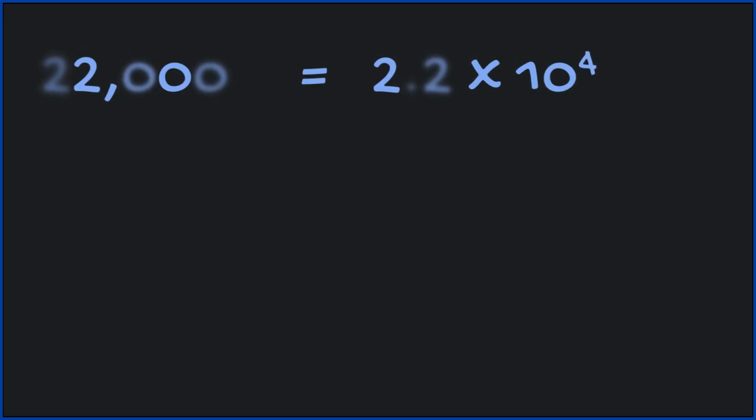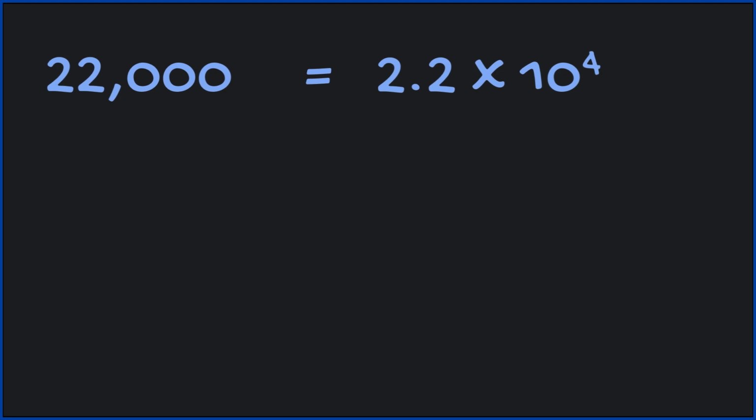Now the second method involves shifting the decimal point. Let's apply this method to the first example we worked on to confirm our answer. So in the first example, we said 22,000 can be written in scientific notation as 2.2 times 10 to the fourth. Let's confirm that using the decimal point shift. So here's what we need to do. First, locate the decimal point. For whole numbers, the decimal point is implied. We don't always write it, but it's always there, always at the end of the number.